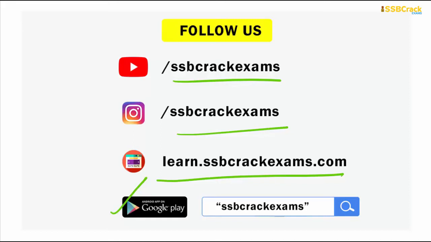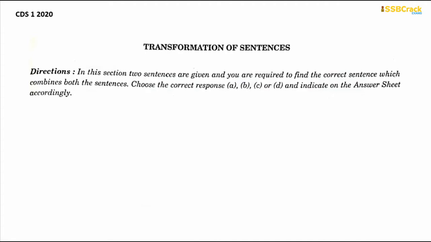Now, coming back to the point, let's start solving the questions from CDS 1 2020 English paper from the section Transformation of Sentences. Let's read the directions before we start solving the questions. This is a must thing to do. In this section, two sentences are given and you are required to find the correct sentence which combines both the sentences. Choose the correct response A, B, C or D and indicate on the answer sheet accordingly. So you need to follow the instructions which would be given at the top of each question, which will tell you how to transform the sentences. So please carefully follow the instructions, right?